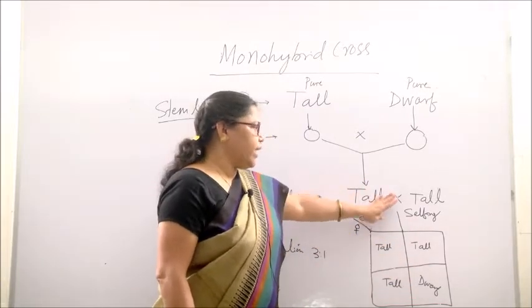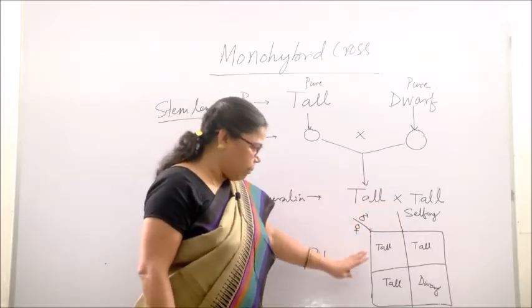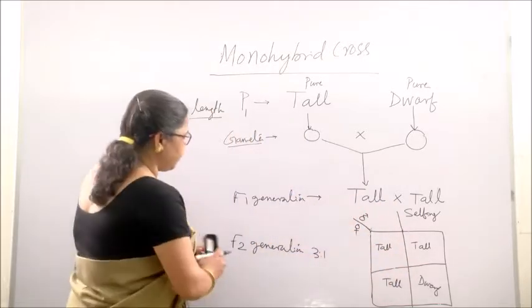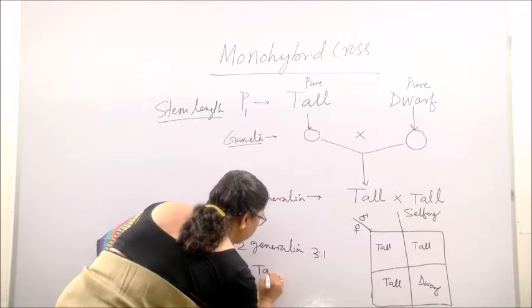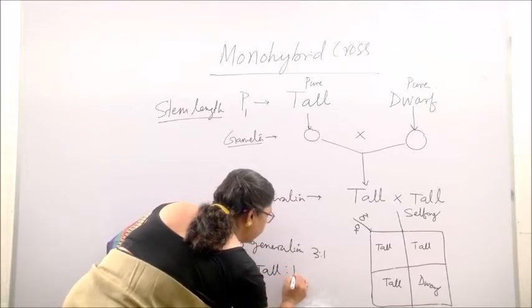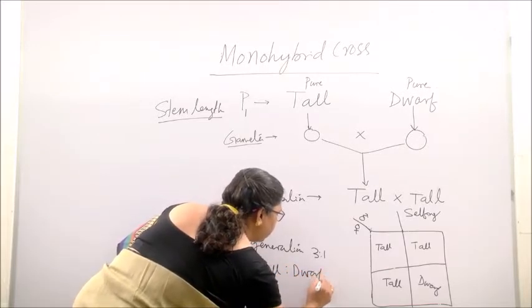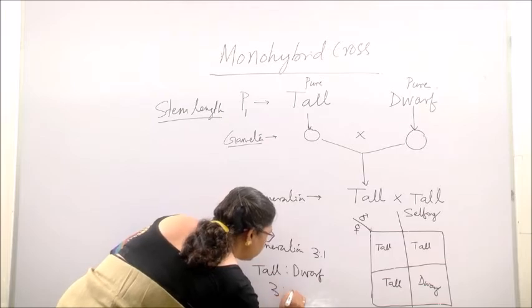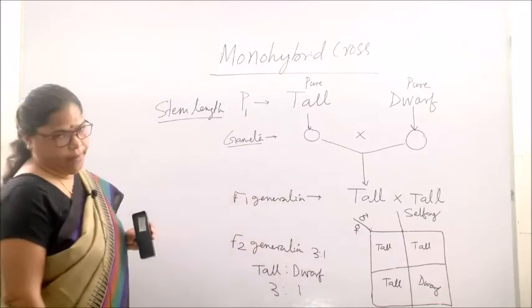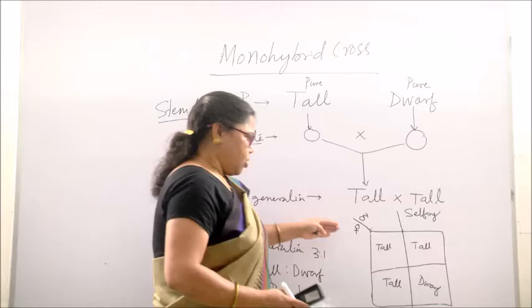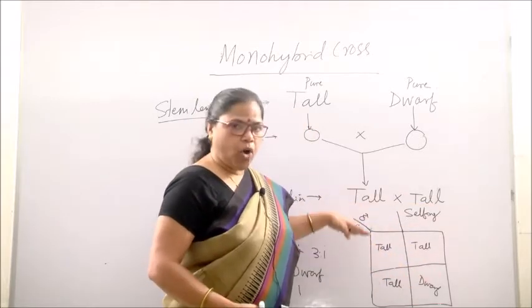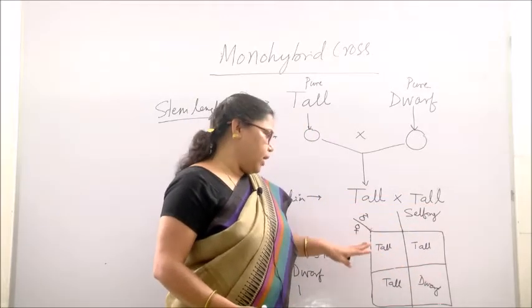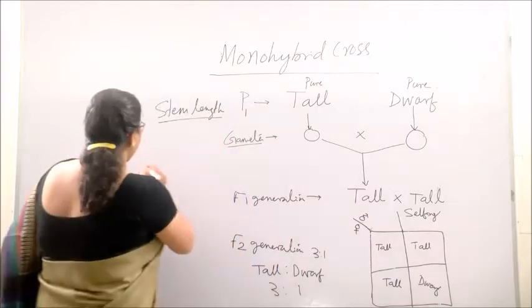In F1 only 1 type is produced, that is tall, but in F2 2 types are produced, tall and dwarf, in a particular ratio. That ratio is 3:1.